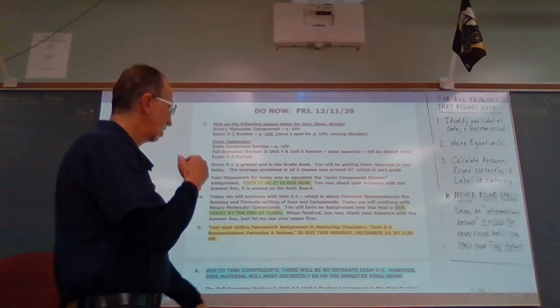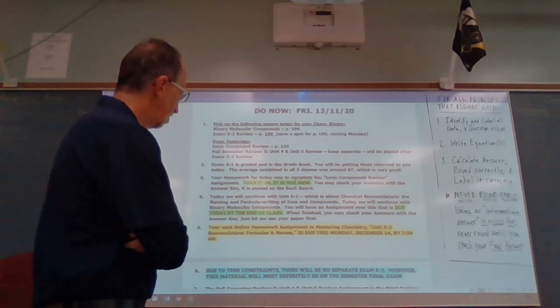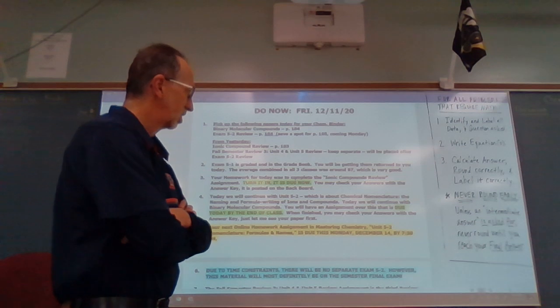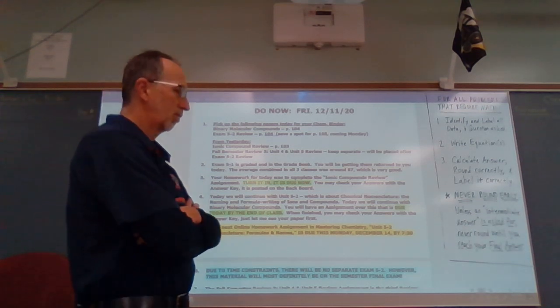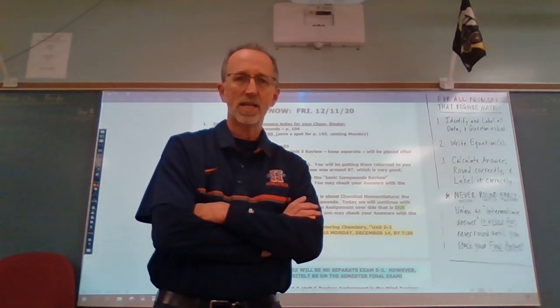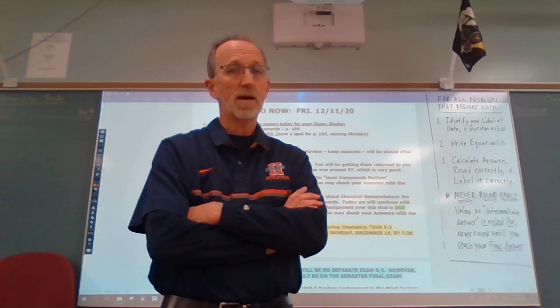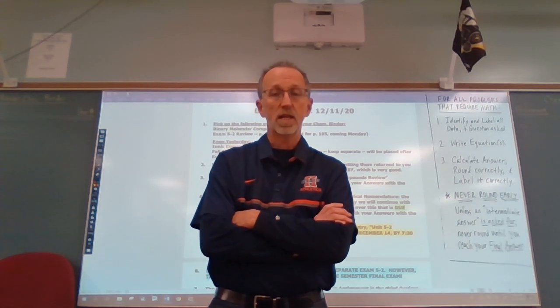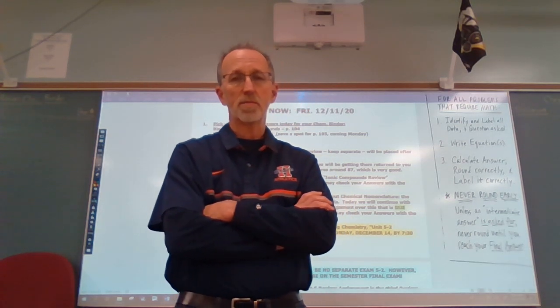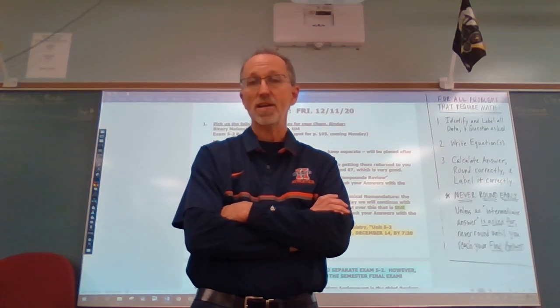So today we're going to continue on with Unit 5-2, which is about chemical nomenclature, the naming and formula writing of ions and compounds. Today, we're going to continue on with binary molecular compounds. We've been dealing with ionic compounds the last 2 days. Today we're going to look at molecular compounds, which are formed from covalent bonding, not ionic. Remember, covalent bonding is between nonmetals with each other or nonmetals with hydrogen.